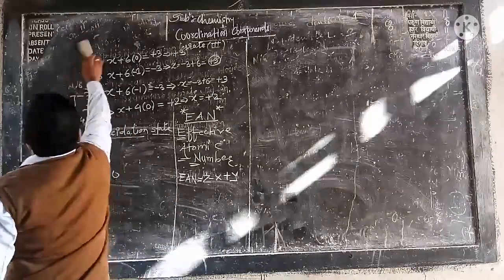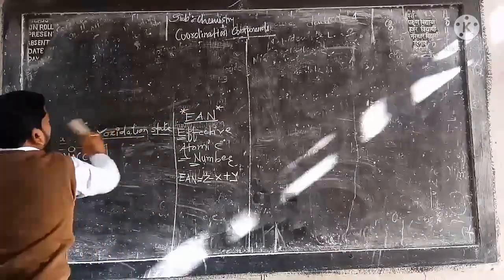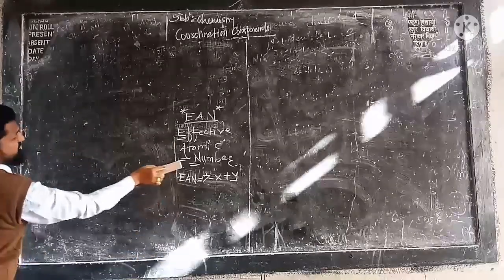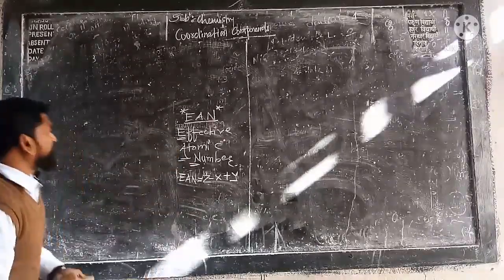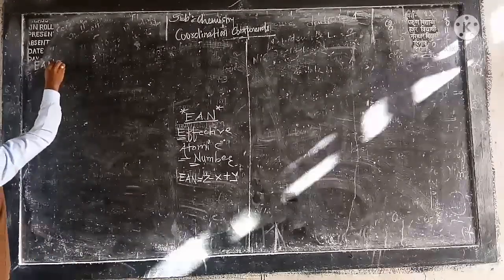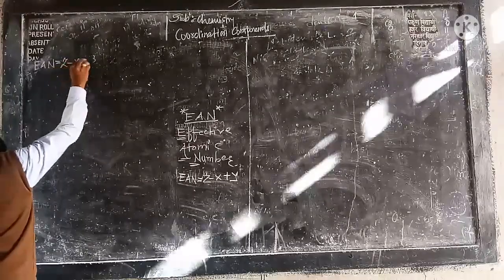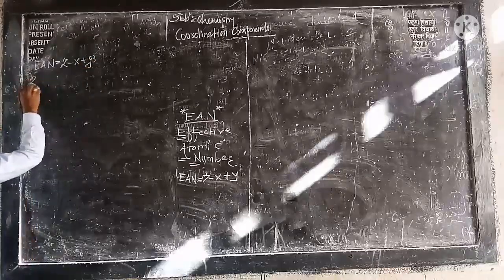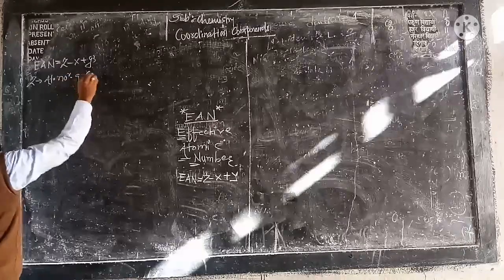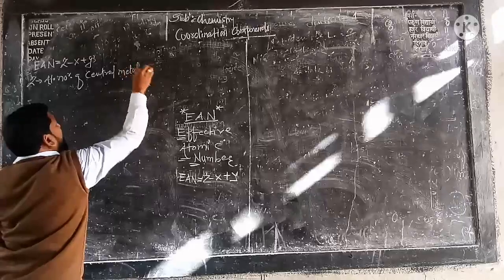Now see carefully, one by one. Just try to understand. Even the blackboard is not so clear, but where there is hope, there is work, no doubt. So what is the formula of effective atomic number? Already I defined that. Effective atomic number will be equal to Z minus X plus Y, where Z is the atomic number of the central metal ion.